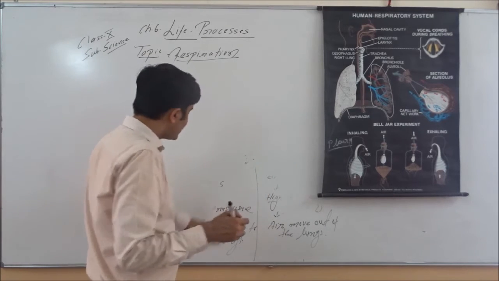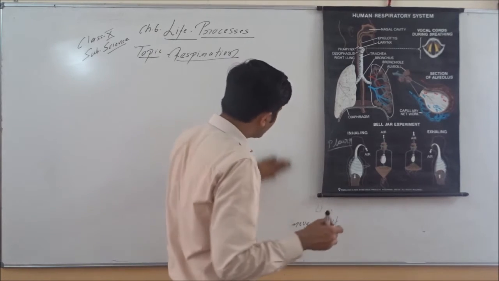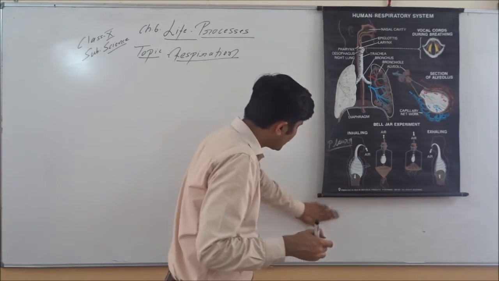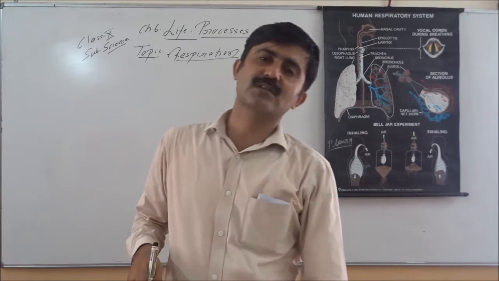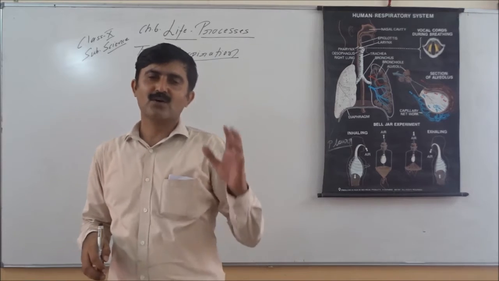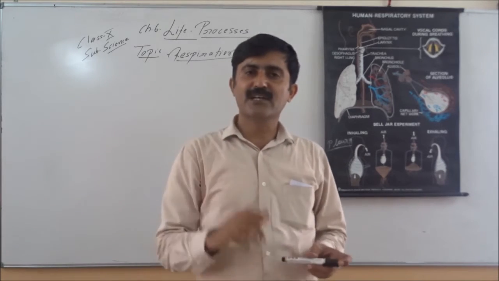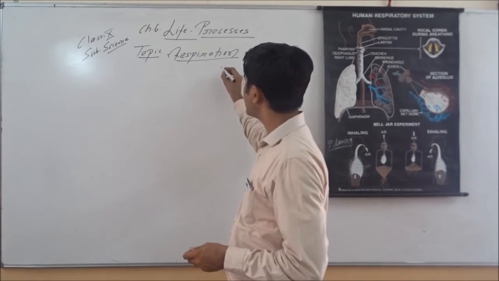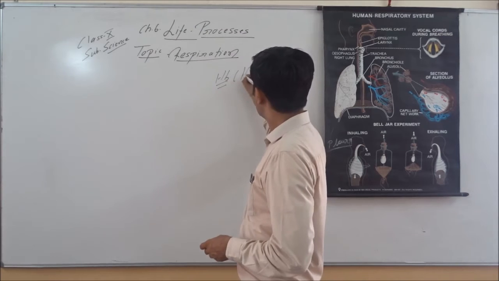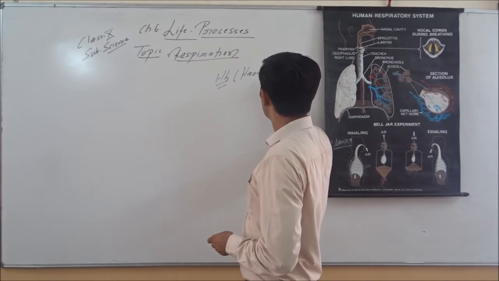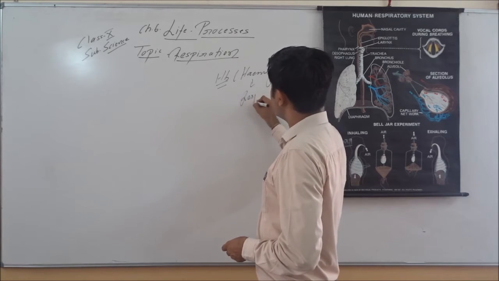Okay, so basically exchange of gases takes place in the lungs in case of human, and main purpose of it is to supply the oxygen. Oxygen is used in breakdown of glucose. Oxygen is transported to the cells by respiratory pigment. That name of pigment we already know, that is the hemoglobin. So hemoglobin pigment, all of you know, is known as respiratory pigment.